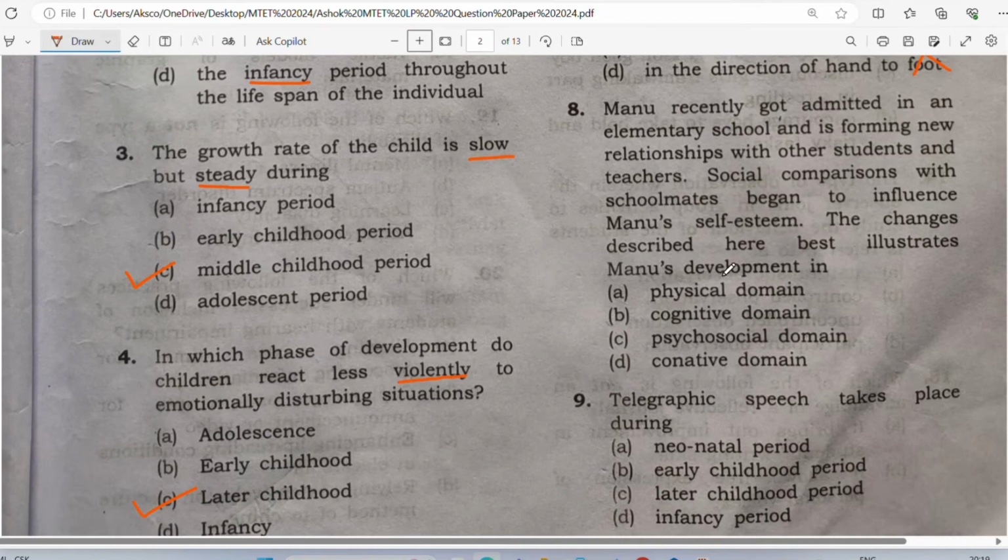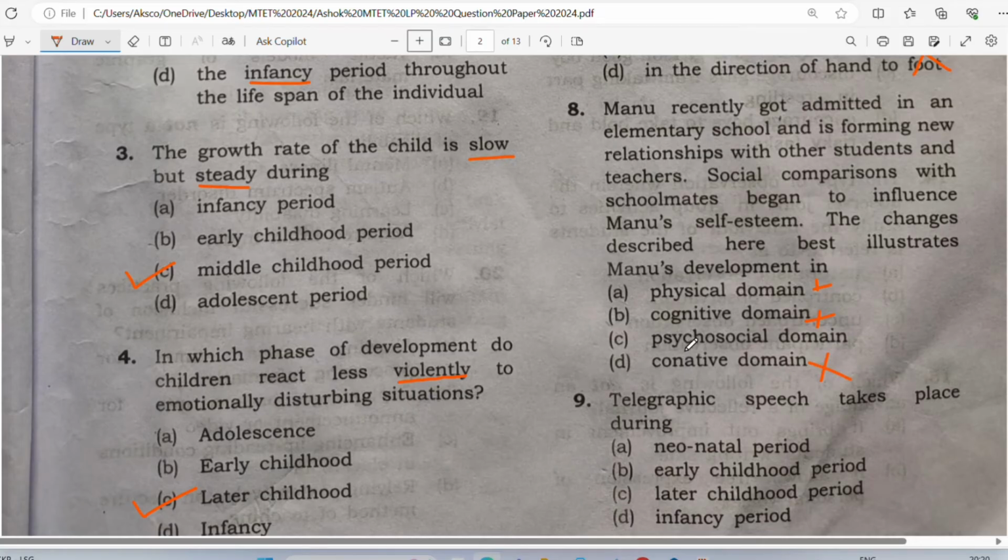So now the changes described here best illustrate Manu's development. Now what do you think, which type of behavior should it be? Will it be physical domain? Not at all, right? It cannot be physical domain. Does it mean cognitive? No. Cognitive means philosophical, involving connotation. So not this also.